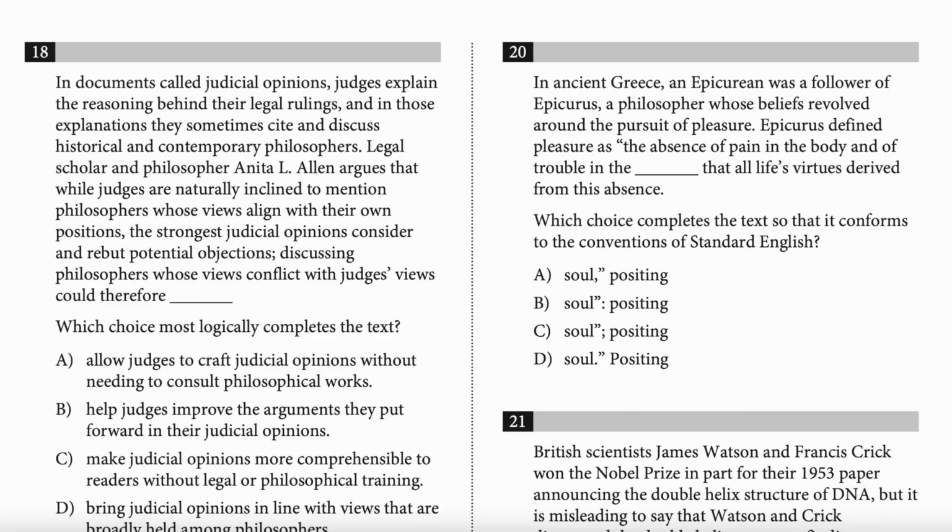Number 20. In ancient Greece, an Epicurean was a follower of Epicurus, a philosopher whose beliefs revolved around the pursuit of pleasure. Epicurus defined pleasure as the absence of pain in the body and of trouble in the soul. Can I read the answer? Yeah, plug in answer choice A. Trouble in the soul, posting that all life's virtues derived from this absence. Okay, good.